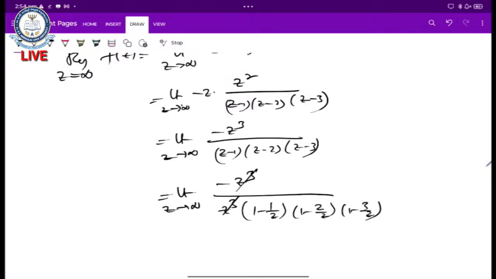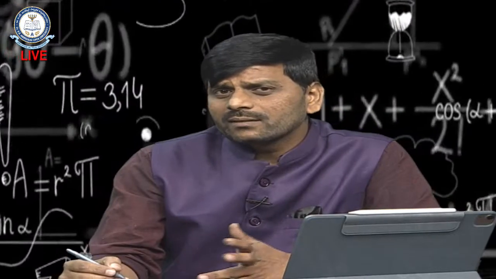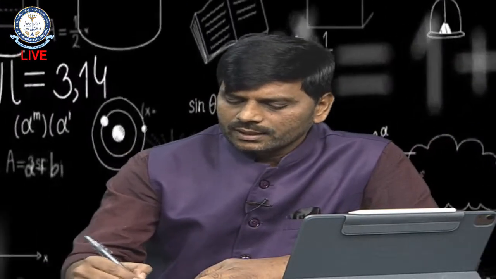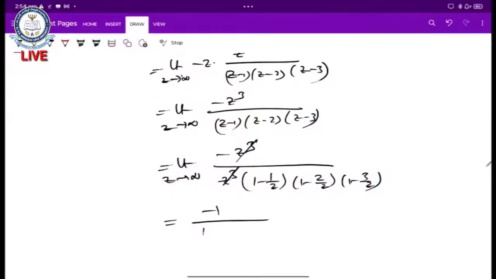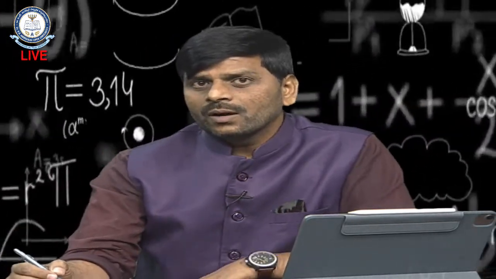So this z cube is cancelled now. So automatically, z tending to infinity, 1 by z is tending to 0 here. So that is minus 1 by 1 minus 0, which is minus 1. So the residue at z equals infinity of our function f of z is minus 1, in the extended complex plane. At the point z equals infinity, that value equals minus 1.